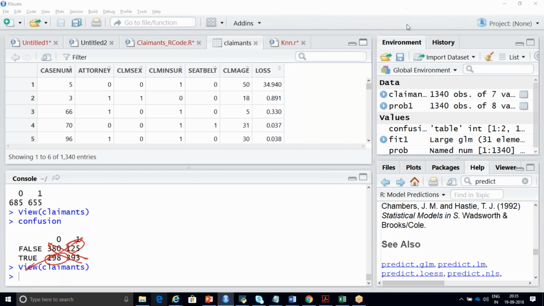So how to calculate the accuracy of this model manually? How much is the accuracy of this model? Try to do it. Use your mobile calculator or whichever calculator, and tell me what is the accuracy of this model.